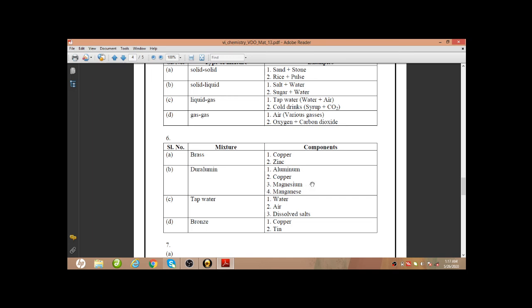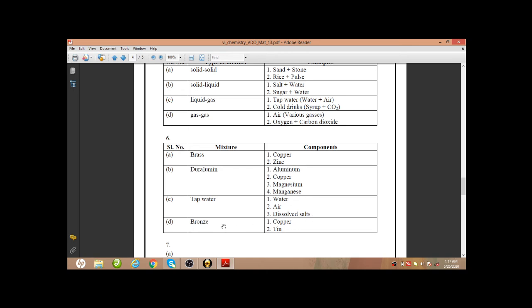Very less amount of this are mixed in duralumin. Next, tap water. This is a mixture of water, air, and dissolved salts. Dissolved salts are there in water along with air. So these are the components of tap water.